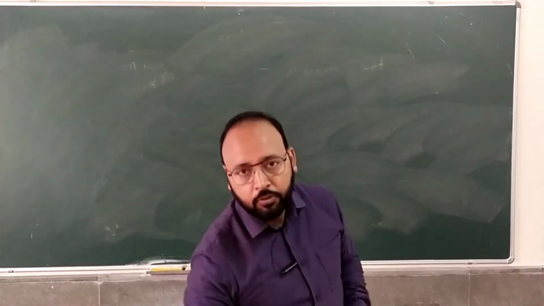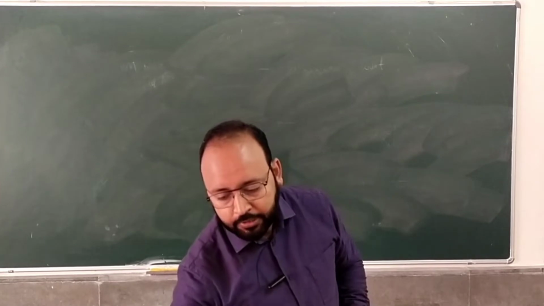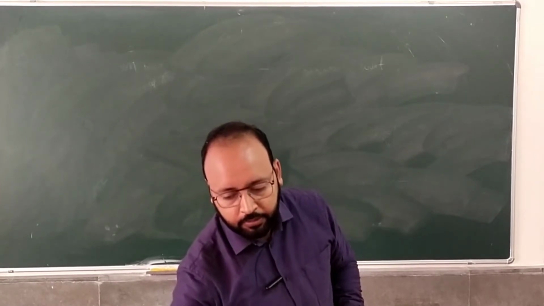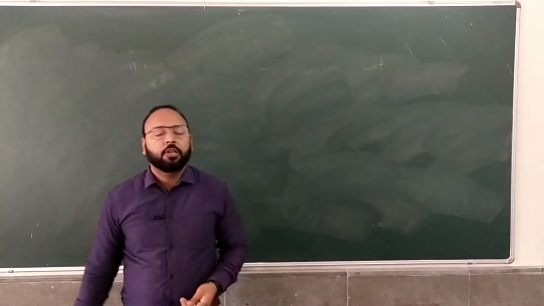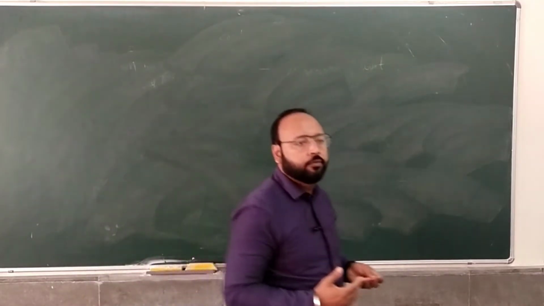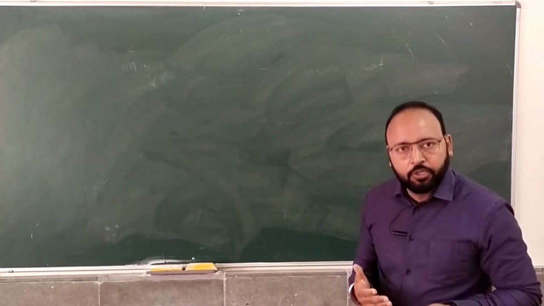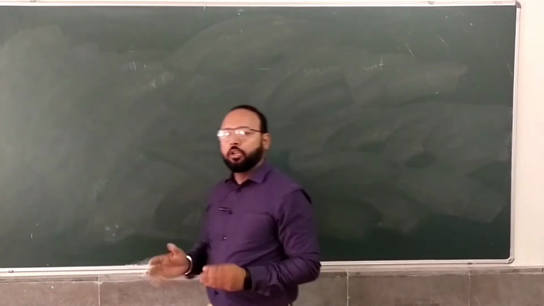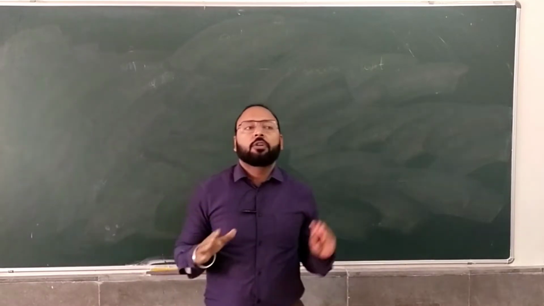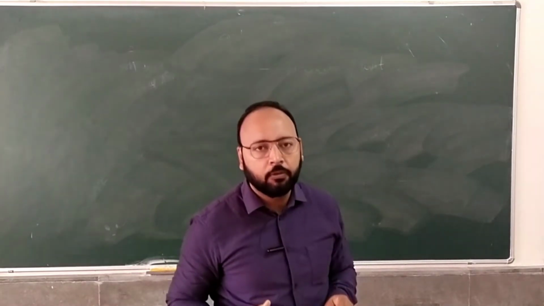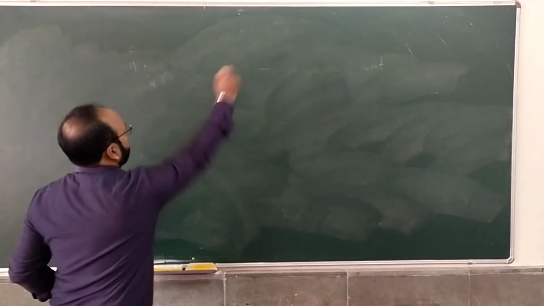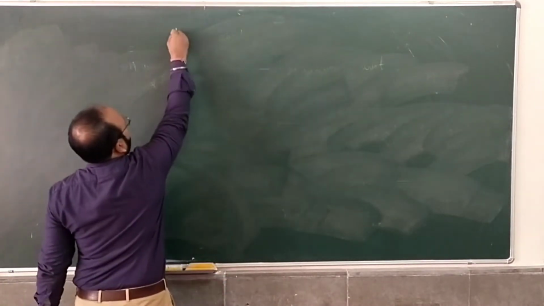As you all know, we have recently completed the chapter Reproduction in Plants, right? In it, we have studied the different modes of reproduction, like asexual reproduction and sexual reproduction. So today we are going to discuss the mind map related to all the topics which we have done. Okay, so we are starting with the chapter.